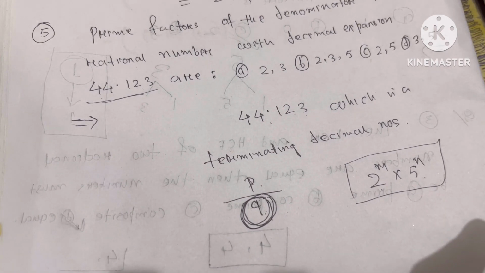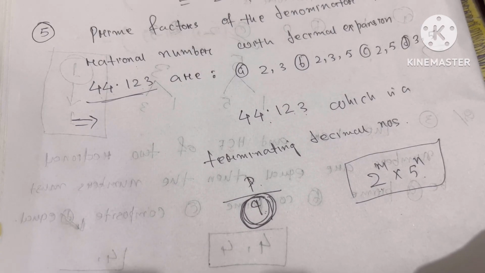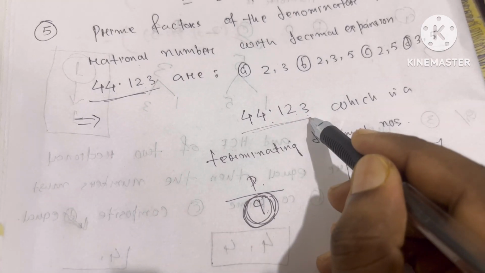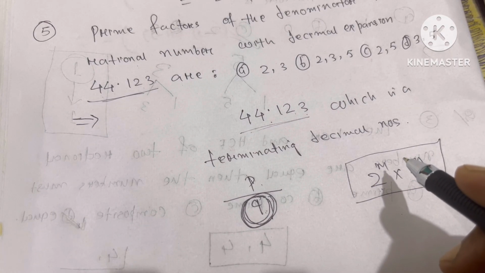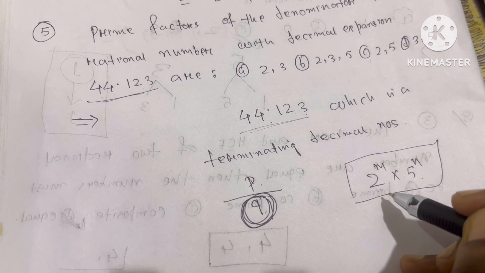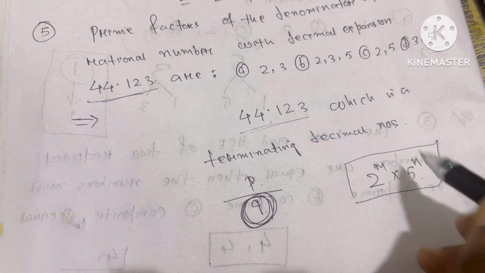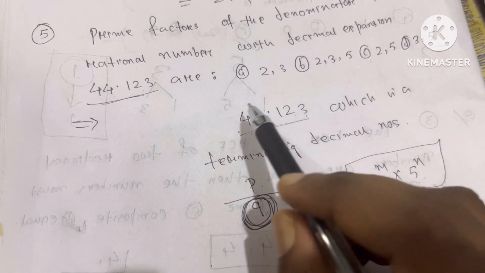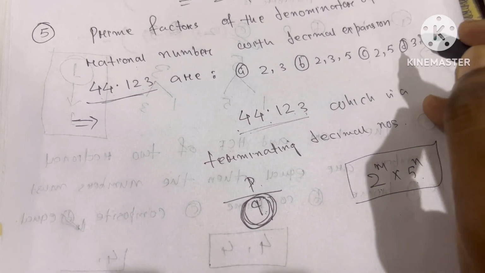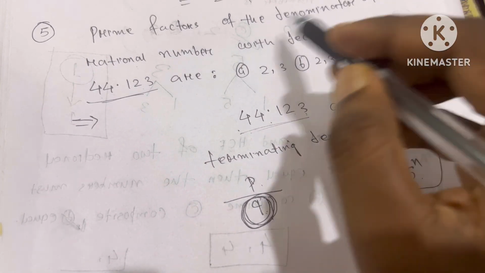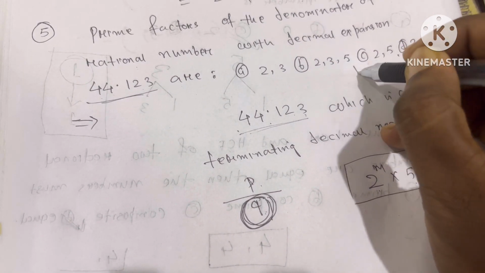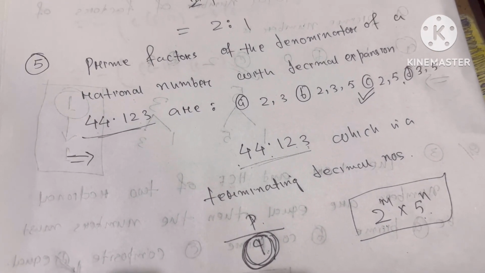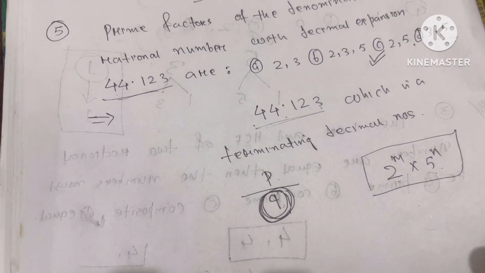Always remember, if we convert a fraction into decimal expansion, we get a terminating decimal number when the factors of the denominator are in the form of 2 power m into 5 power n. So this is a terminating decimal expansion. The prime factors of the denominator of a rational number with this decimal expansion are 2 and 5. By converting, you can also find it.